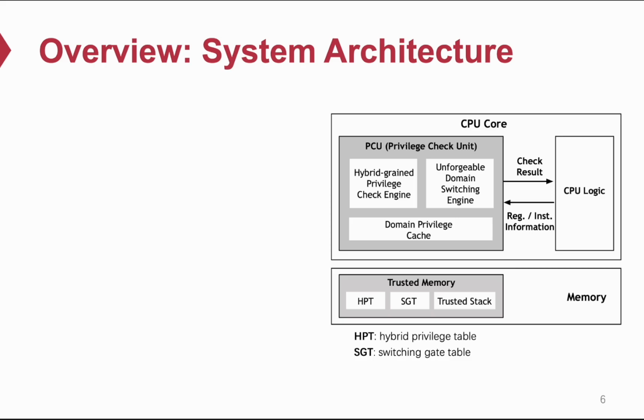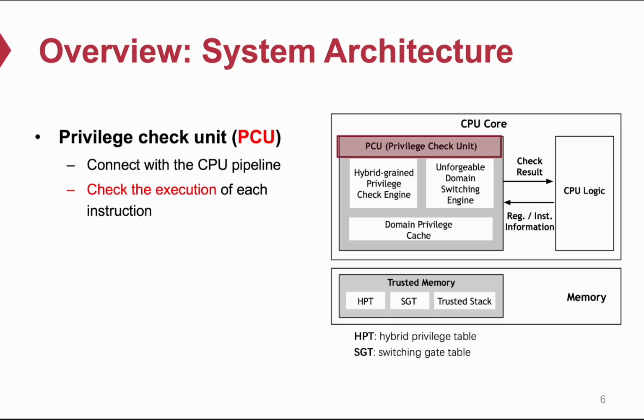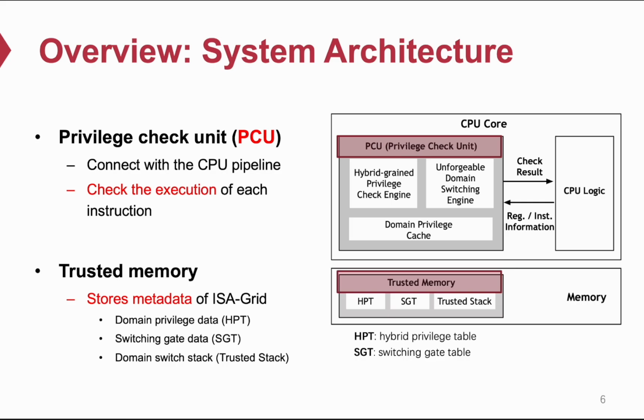To support ISCA'23, we introduce some new hardware extensions. We add the privilege check unit, PCU, inside the CPU core. It is connected with the CPU pipeline, and it will check the execution of each instruction. We also add a trusted memory. It stores the metadata of ISCA'23.